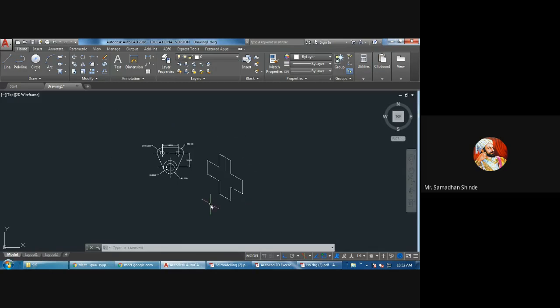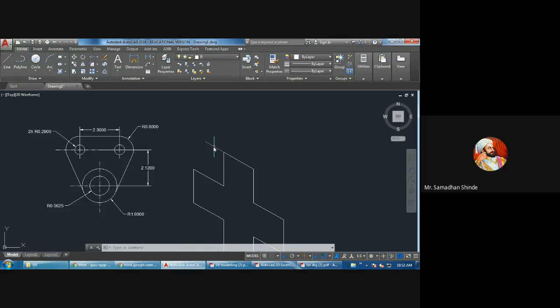Now from the top side, similarly. Now my cursor should be in top. And how to change my isoplane, by using which key? F5. So right now we have used three functional keys, F5, F7 and F8. F5 is to change isoplanes, F7 is to make grid off, F8 is for making ortho on off.